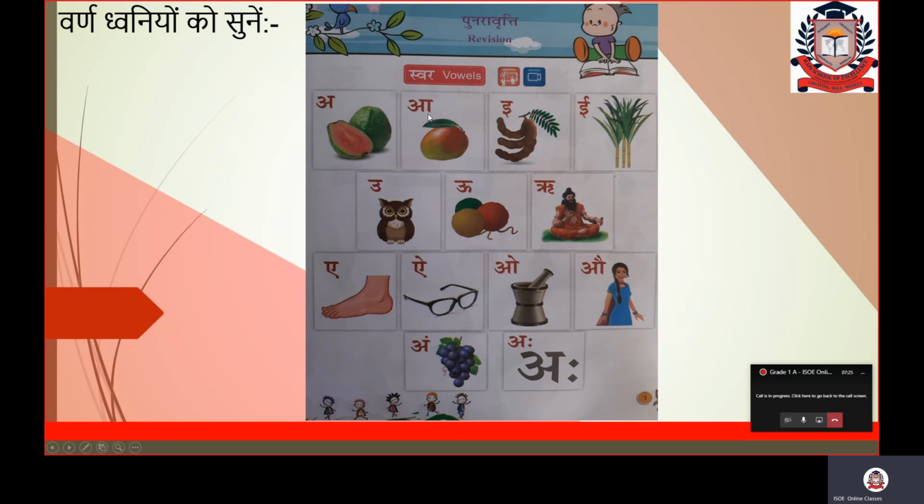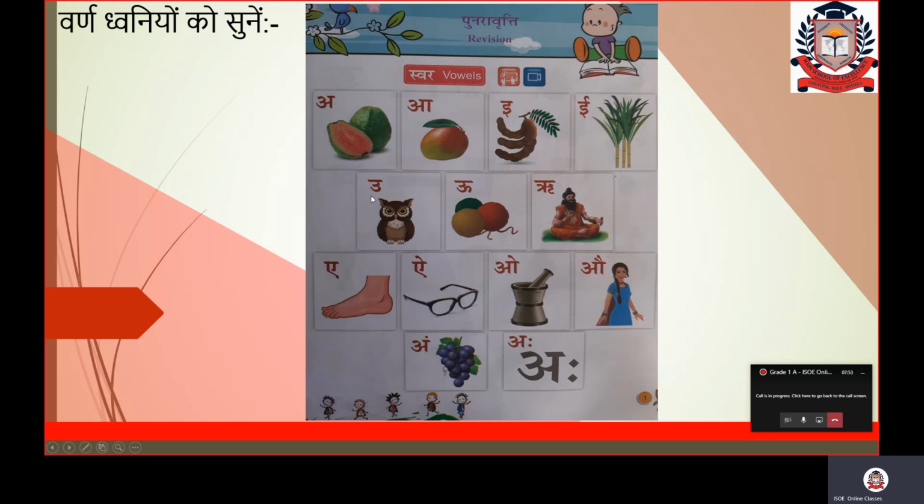Fine. Second varn in the swar is, yes, who will tell me? It is आ. आ से आम, mango. Next varn is इ. इ से इमली, tamarind. Next varn is बड़ी ई. बड़ी ई से ईख, sugar cane.